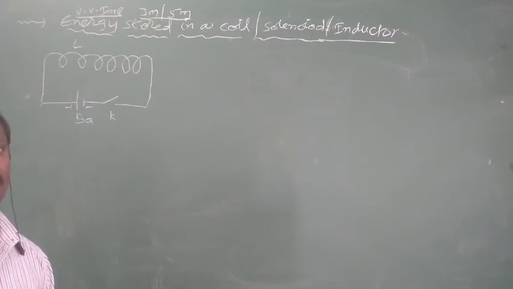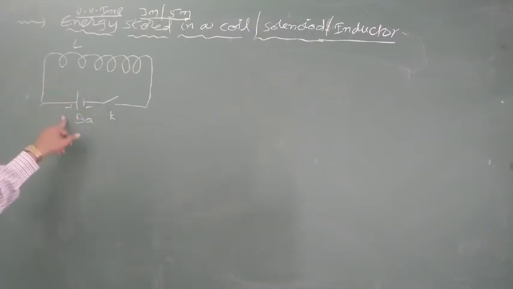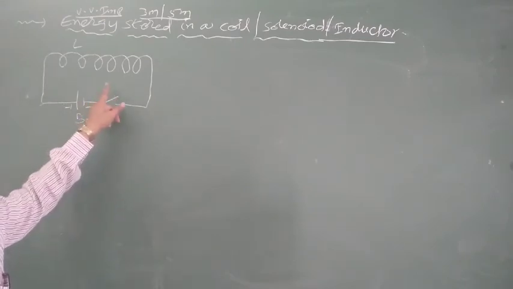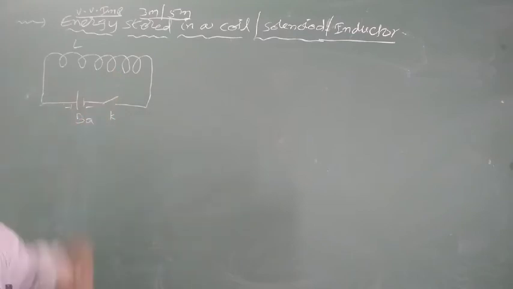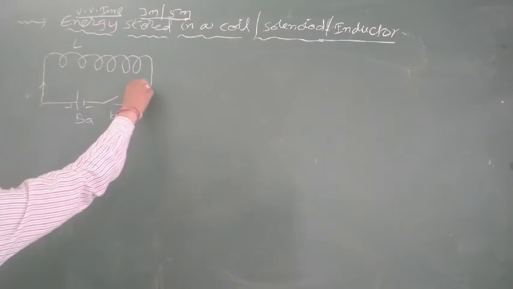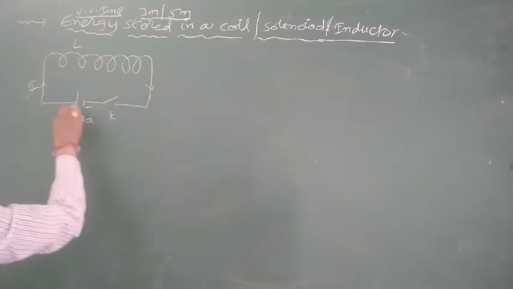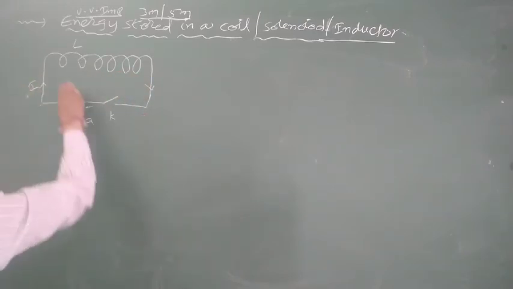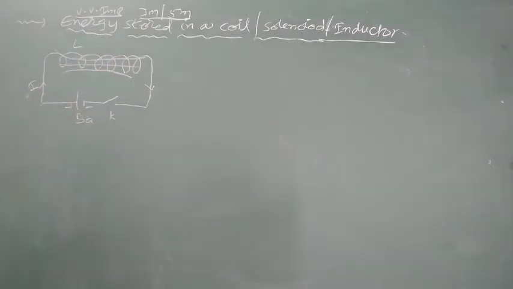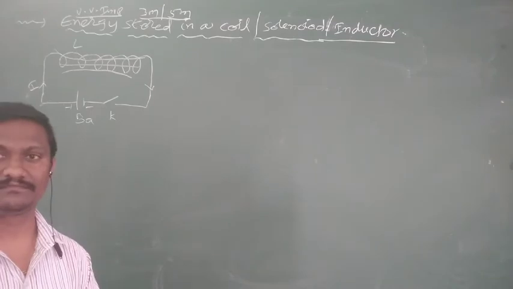So that is about the construction. At the ends of the solenoid, a battery and a pressing key are there. Every coil has some inductance. This inductor has self-inductance L. So assume initially a constant current is passing through the solenoid. A constant flux is linked with the solenoid, but constant flux never produces EMF.